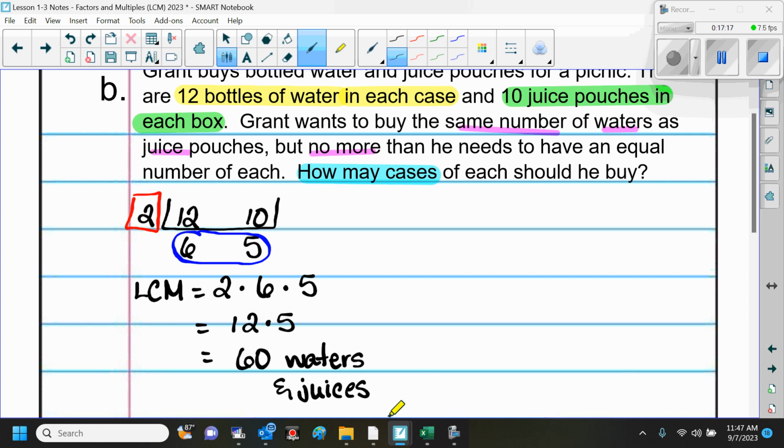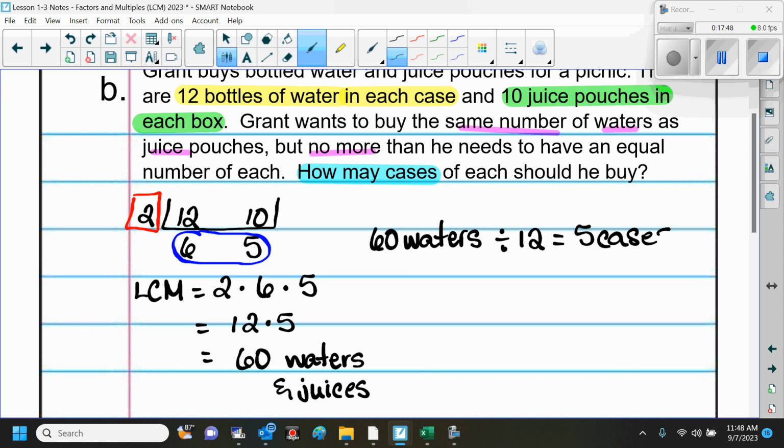Is that my final answer? No, because of the way the question was worded. We want to know how many cases should he buy, right? So if we want 60 waters, because there are 12 in each case, we're going to divide by 12. So that gives us 5 cases.